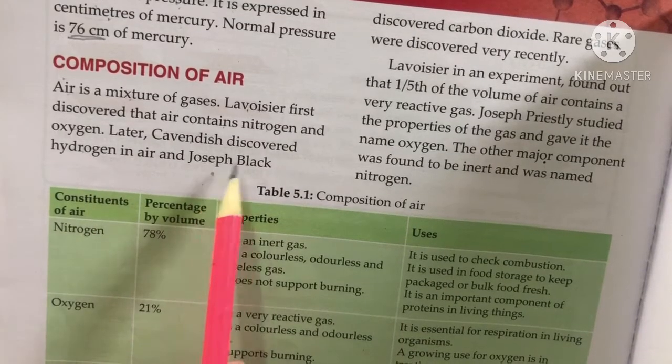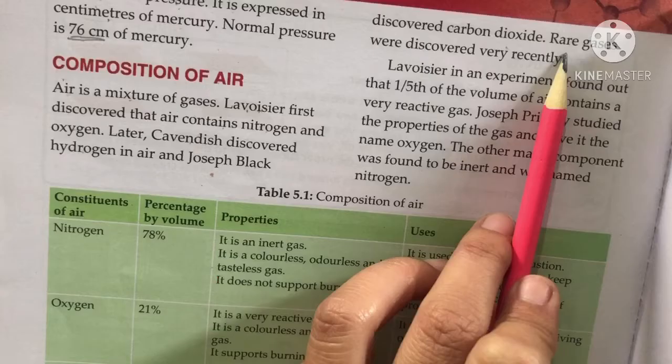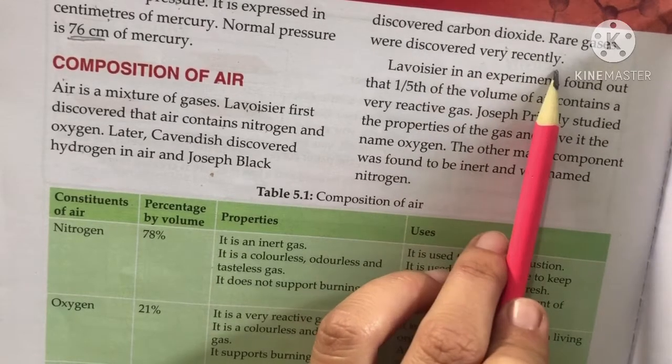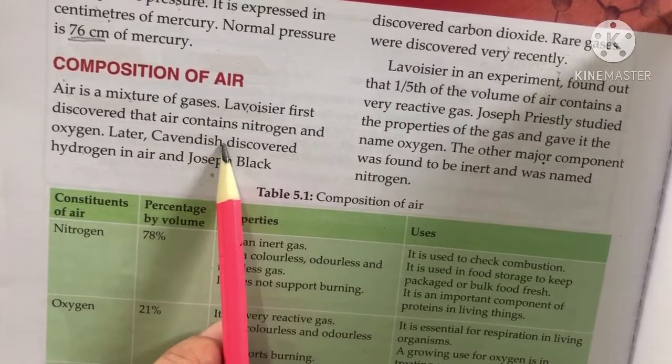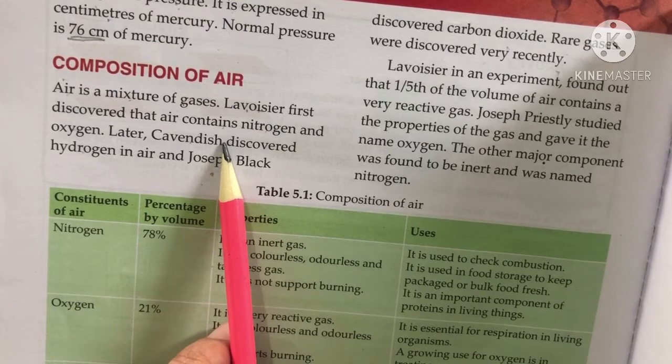Then later Cavendish discovered hydrogen in air. Then Joseph Black discovered carbon dioxide. Also rare gases were discovered very recently. So, these are the scientists who discovered the different gases. So, we can say that air is a mixture of gases.